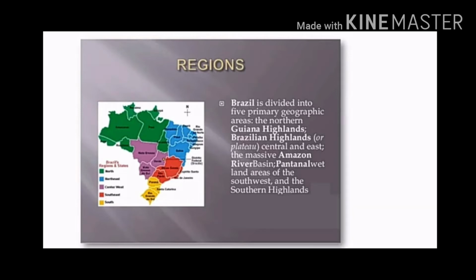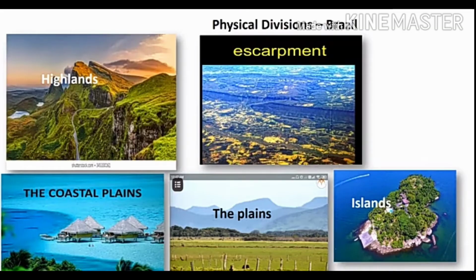The northern Guiana Highlands, Brazilian Highlands, central and eastern part. There is a very massive part of the Amazon River Basin, Pantanal wetland, areas of the southwest and the southern highland. We already learned the 5 physiographic divisions in India. Same we are going to study in Brazil. The physiographic divisions of Brazil: the highlands, the great escarpment, the coastal region, the plains, the island groups.